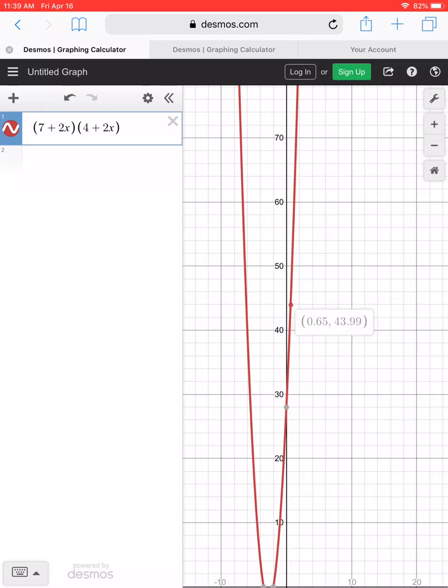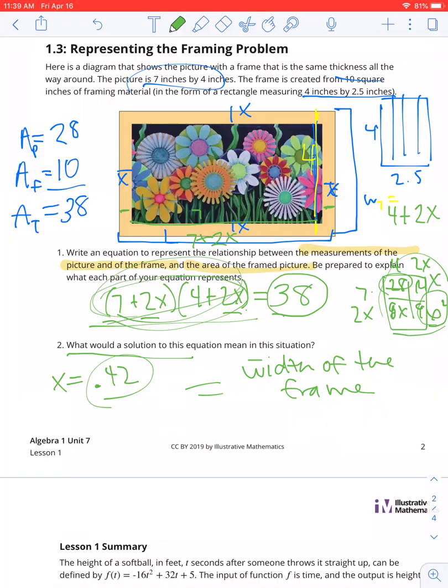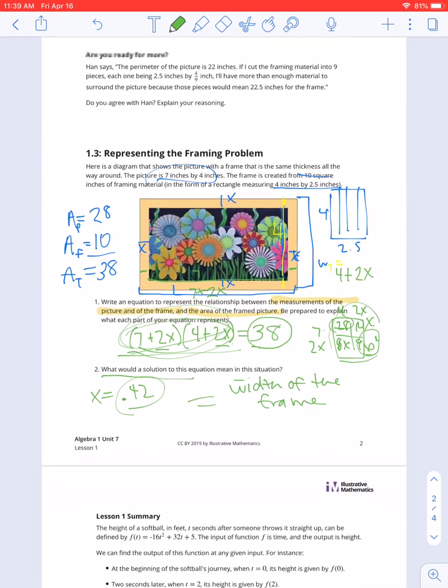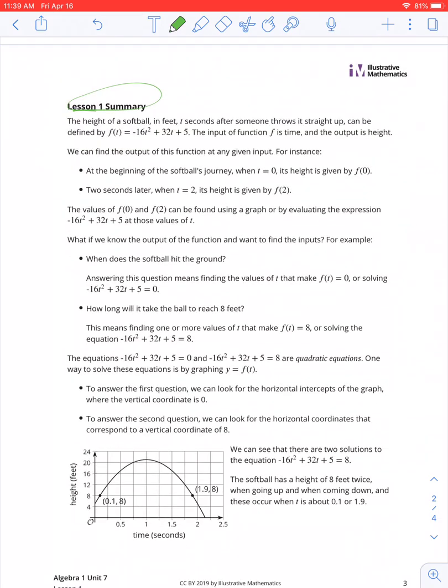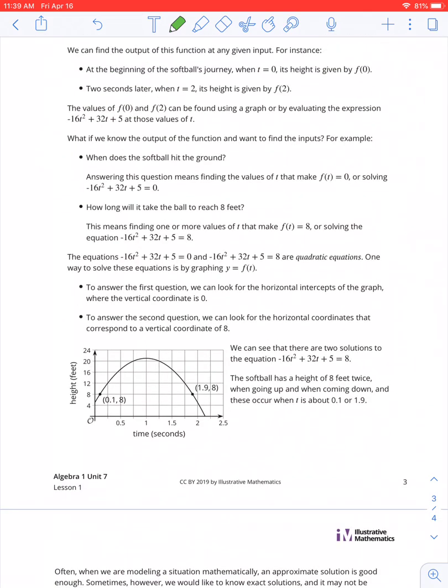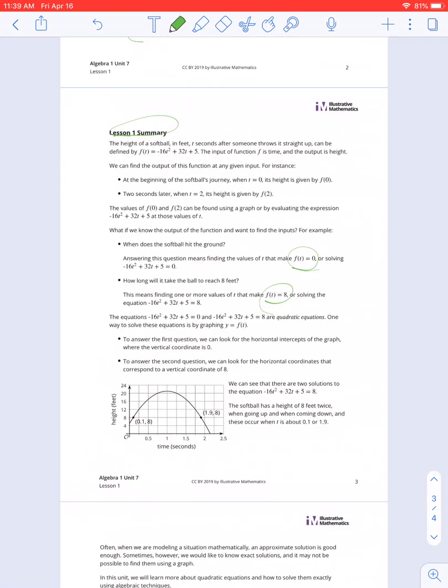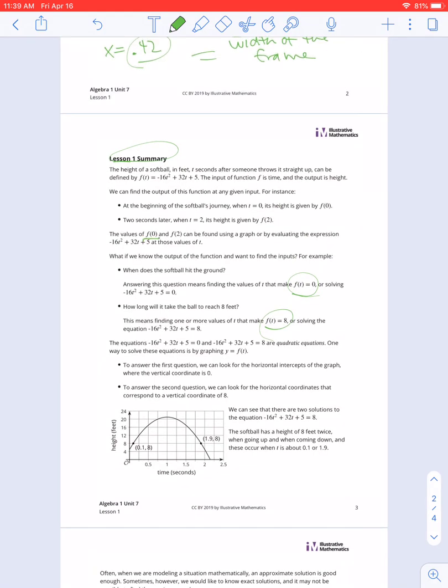Notice that the 28 is the y-intercept. What that's really telling me is that right here at the beginning, at 0, it was 28. That is your original area for your framed picture, right? Then you're adding little bits of frame all the way around, and this is what's happening to your area. It's going up and up and up. The question is, when was the frame equal to 38? At 0.4. So I hope this was kind of interesting to you, that we can find out measurements like that using all of this quadratic stuff.